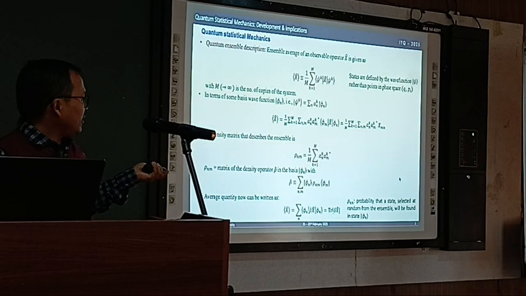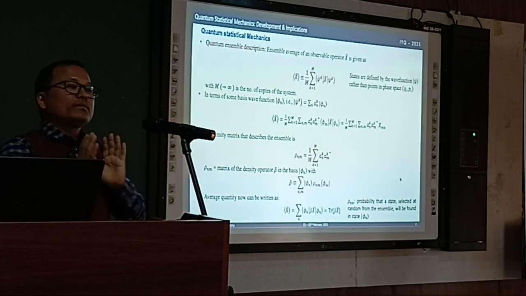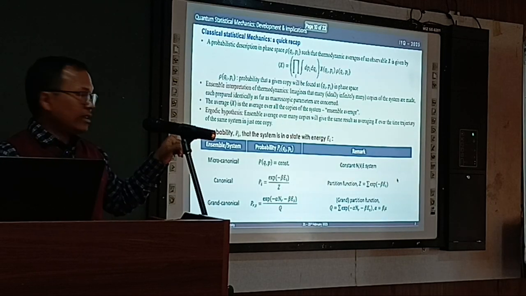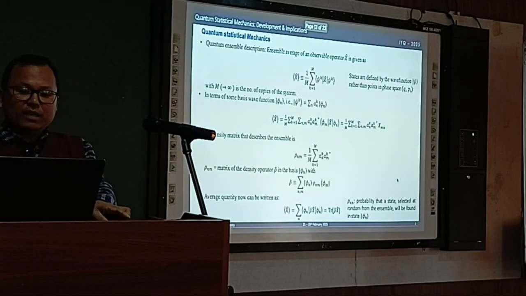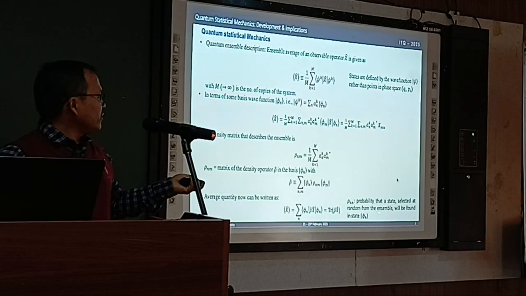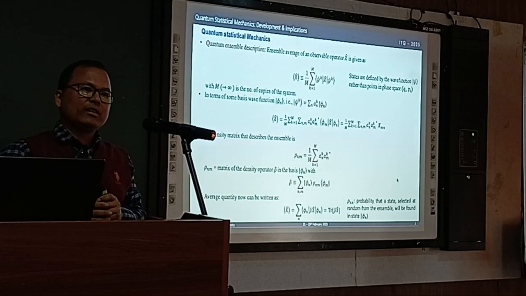So now this rho here is the equivalent of our classical probability. That's what I have written here: the probability that a state selected at random from the ensemble will be found in some phi n state.